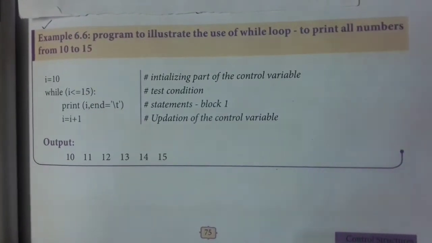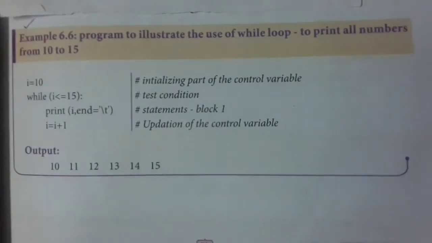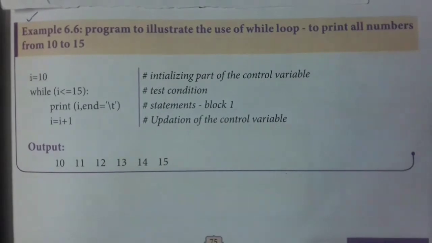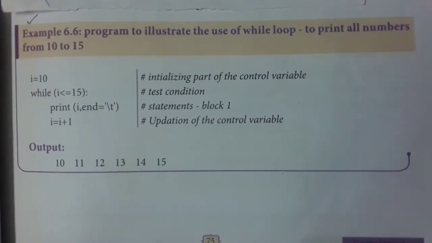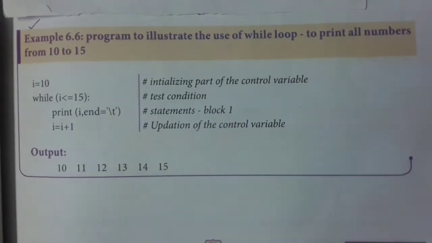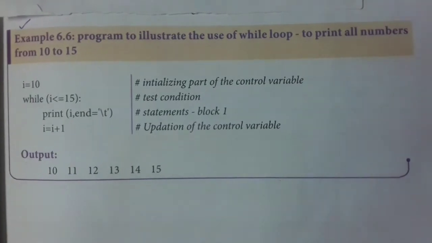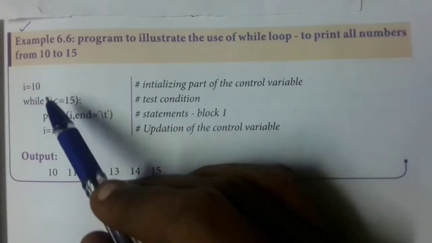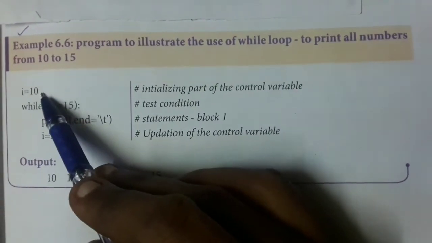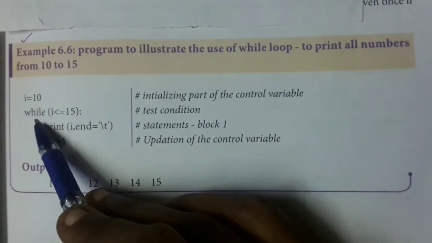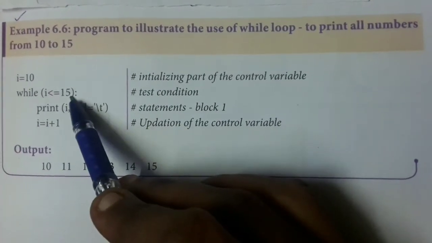Now, example for while loop to print all numbers from 10 to 15. When we are going to follow any loop, we need to have a control variable. For that variable, starting value, end value and increment have to be given. See this example. They gave the start value as 10, that is i = 10, while the condition is given as i <= 15.